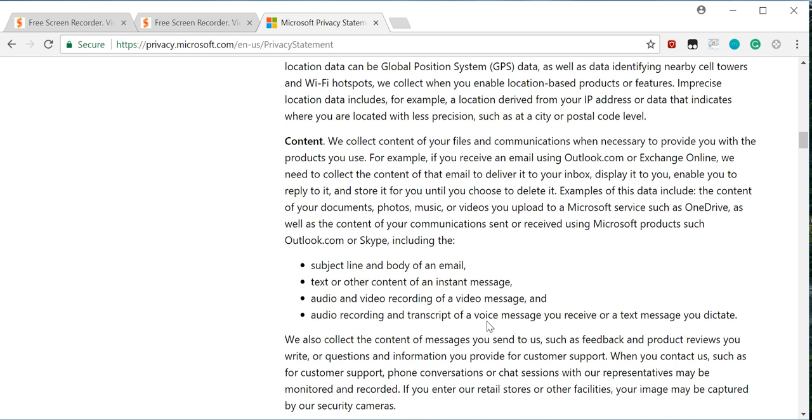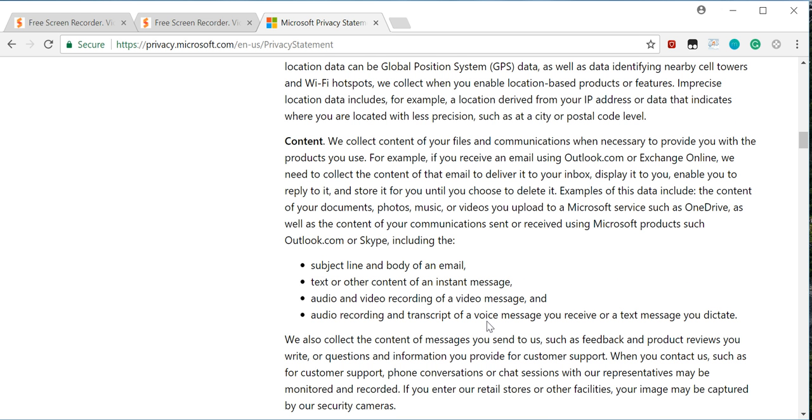Content. We collect the content of your files and communications when necessary to provide you with the products you use. For example, if you receive an email using Outlook.com or Exchange Online, we need to collect the content of that email to deliver it in your inbox, to display it to you, enable you to reply to it, and store it for you until you choose to delete it.